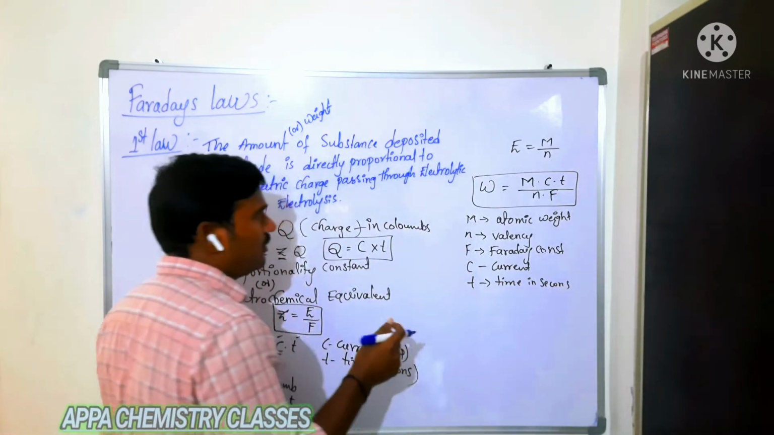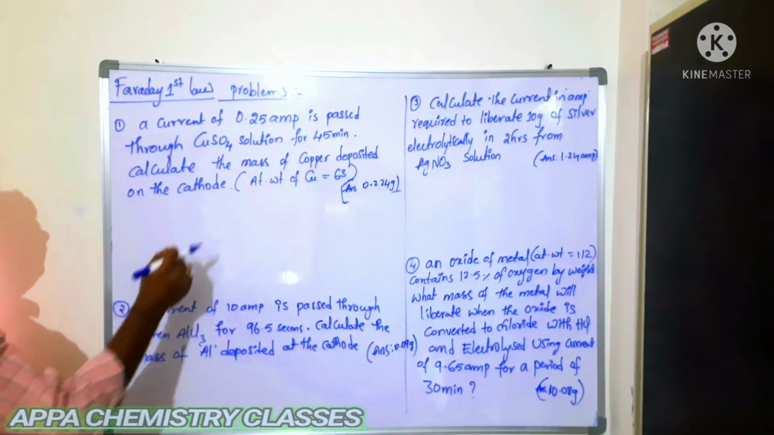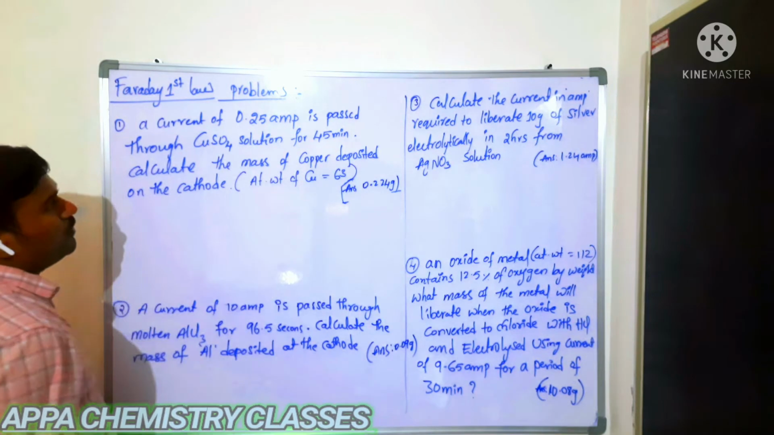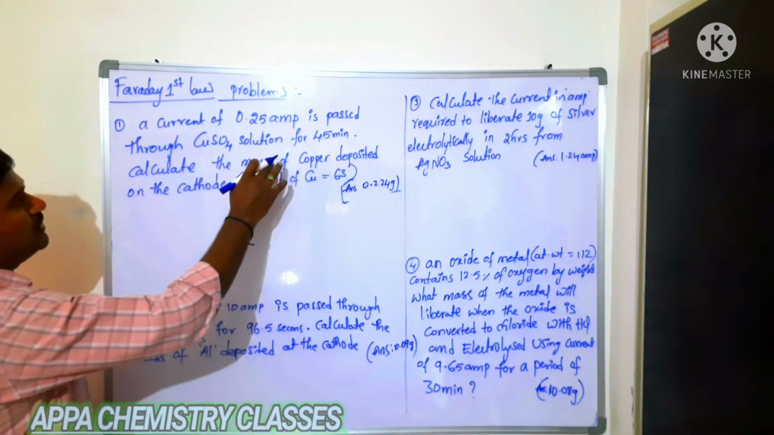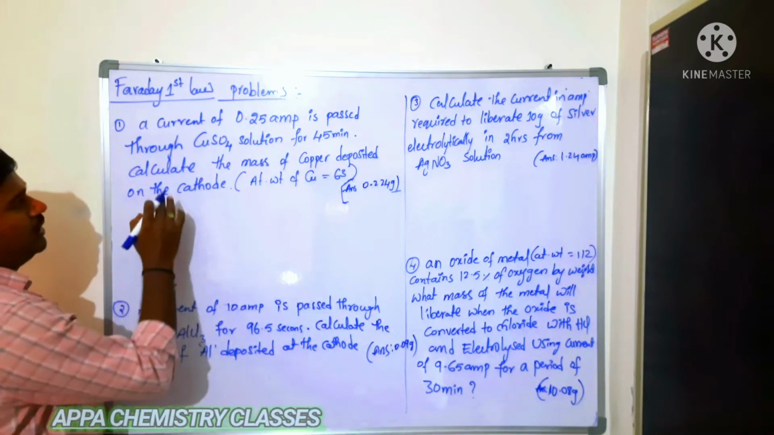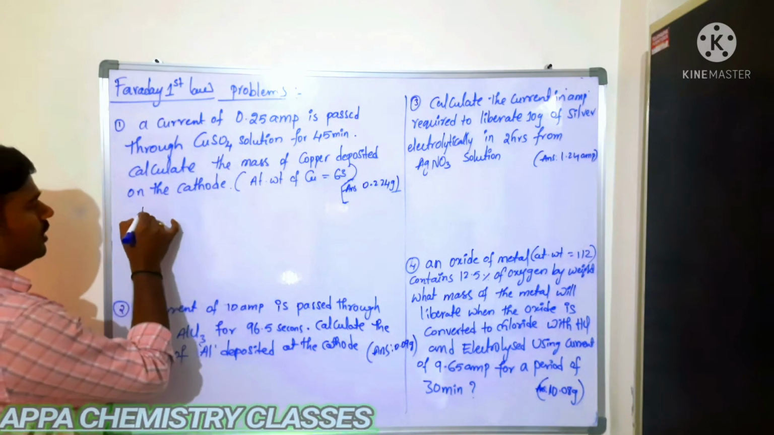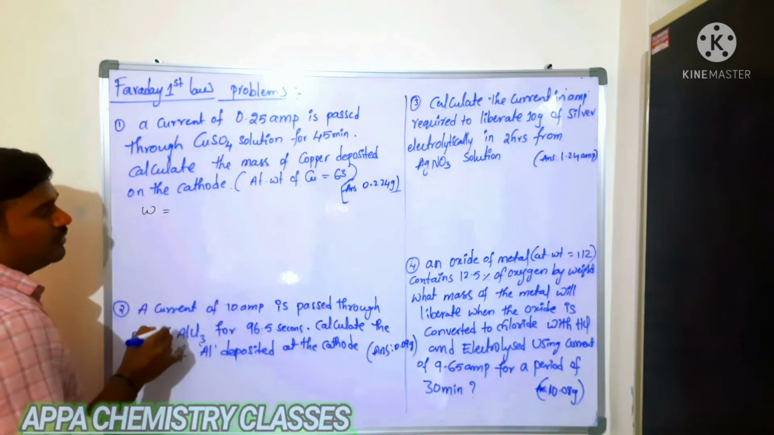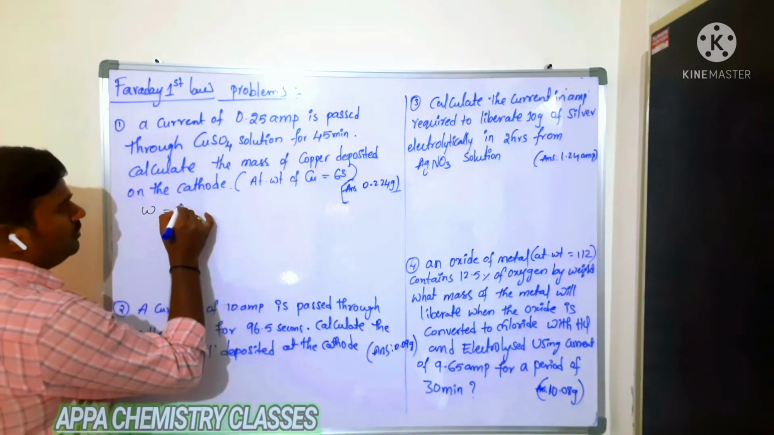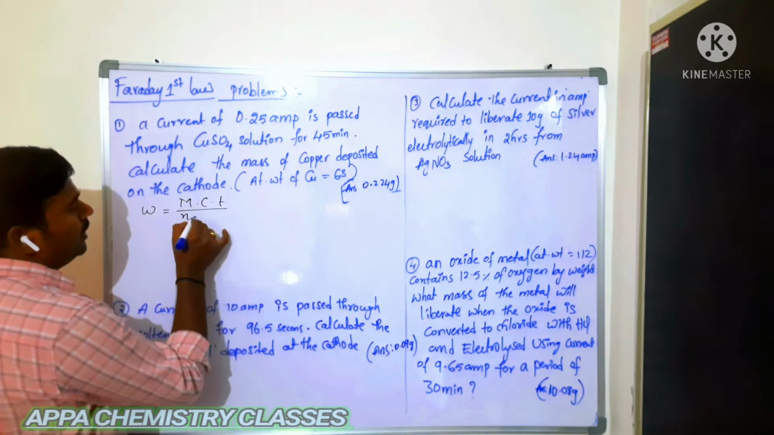This is Faraday's first law. Now, Faraday's first law problem. A current of 0.25 ampere is passed through copper sulfate solution for 45 minutes. Calculate the mass of copper deposited on the cathode. If you want to calculate the mass of electrolyte, the formula is M into C into T by N into F.